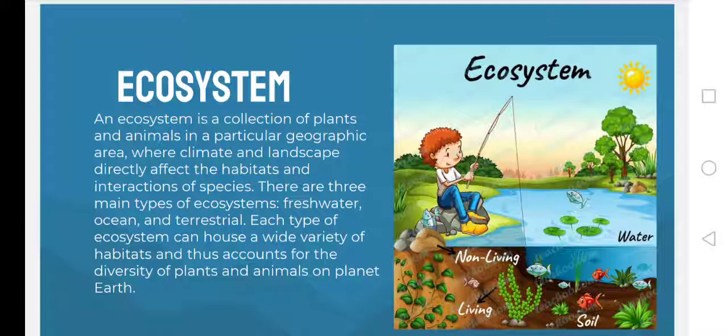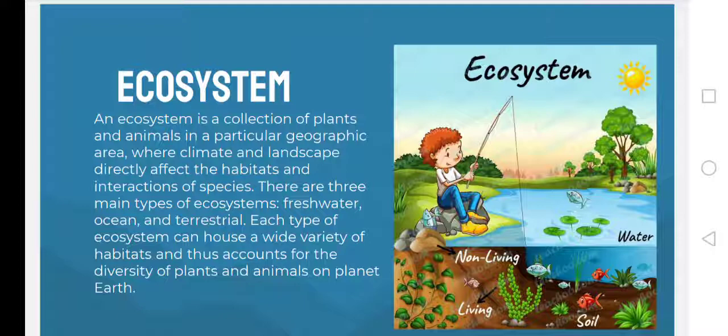So just like in the picture, yung non-living things ay kasali dito since it helps for the formation of life. And ito yung kaibahan niya sa community. Since yung community kasi, ang kasama lang doon is yung mga living organisms or yung mga living things. But in here, in ecosystem, included pati yung non-living things, and also the abiotic factors.